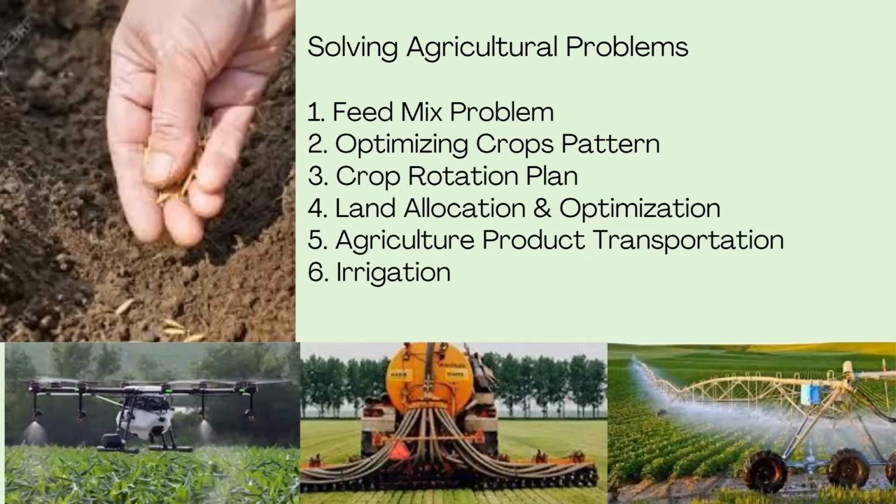Now the next is land allocation and optimization. Here in land allocation, what we are going to do is take an area, divide it, and allocate it to different types of crops. This is being done to improve the profit of the farm or the farmer. We are going to divide the farmland into different sections and cultivate different types of crops in that farmland. So the best allocation of the land can be done by using linear programming. Whether we have to cultivate rice, pulses, maize, or wheat, which crop we have to cultivate, we can choose it using the process of linear programming.